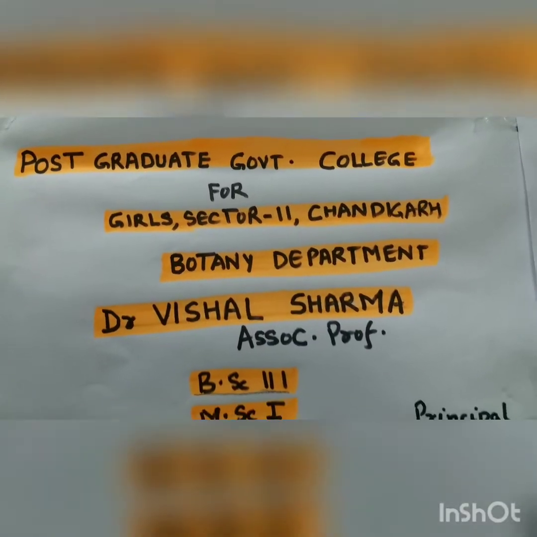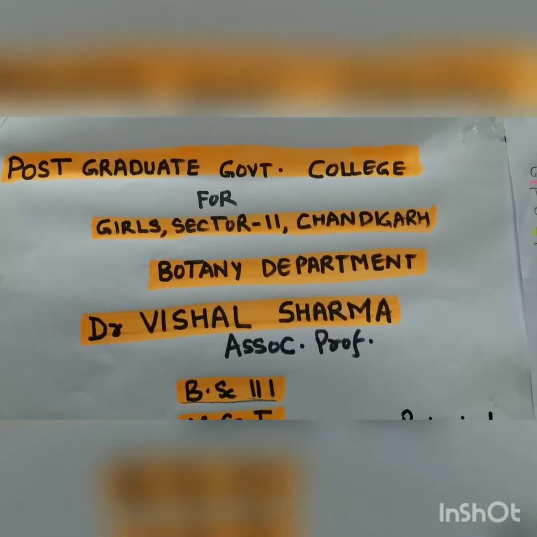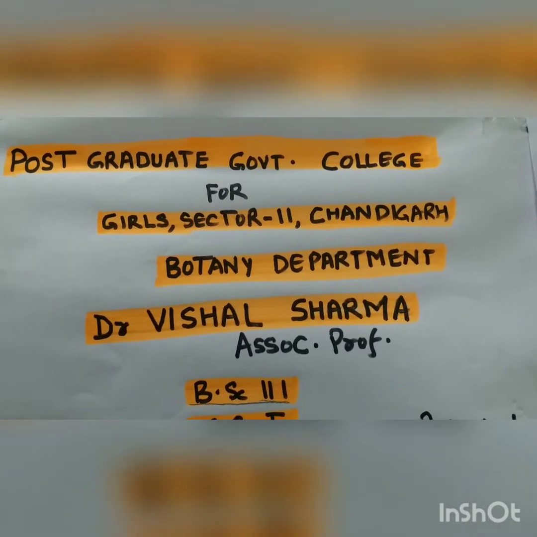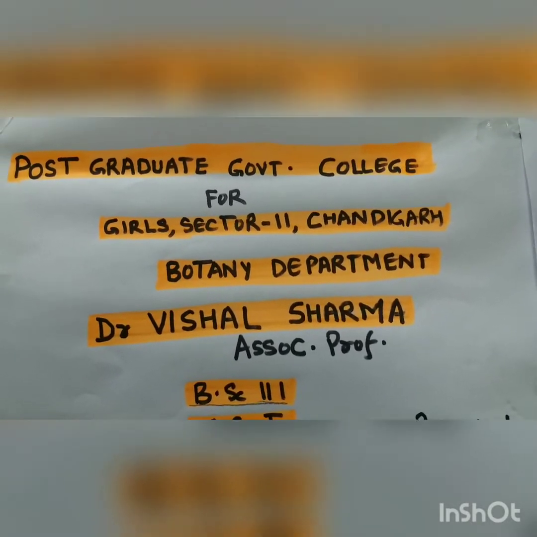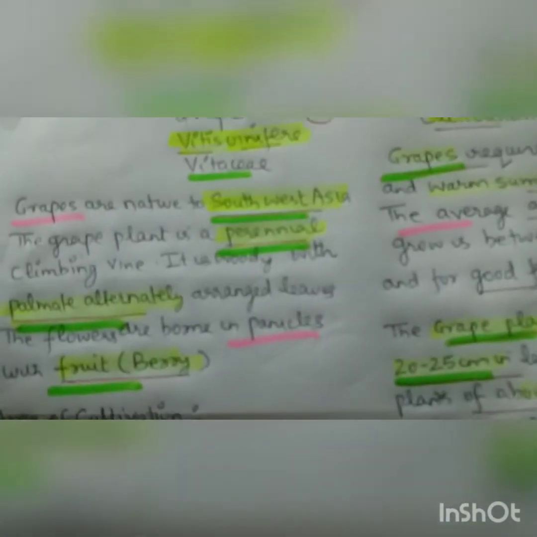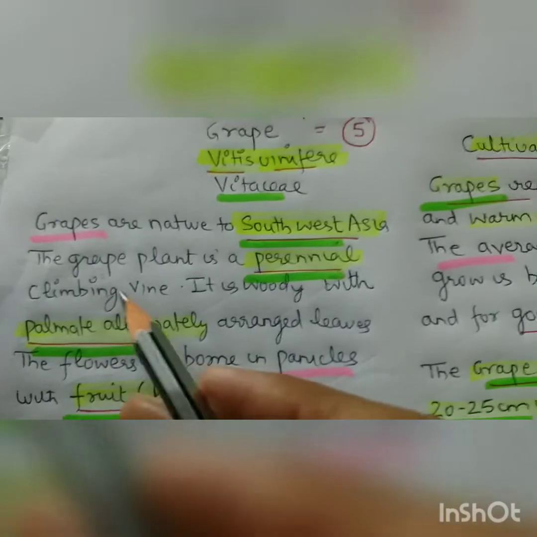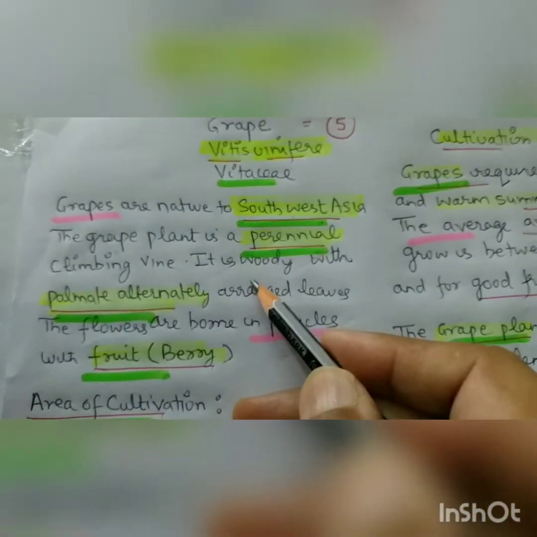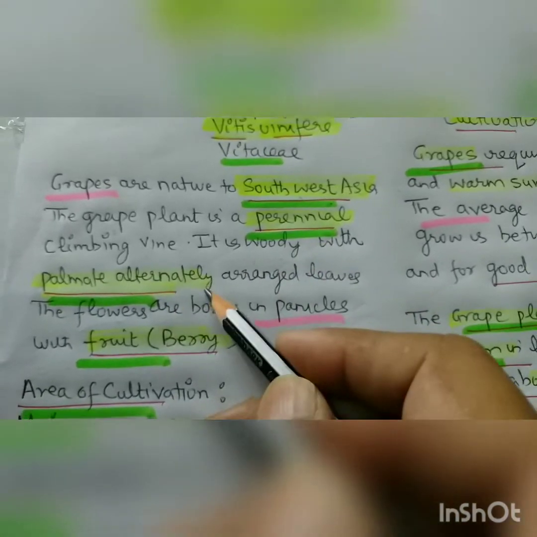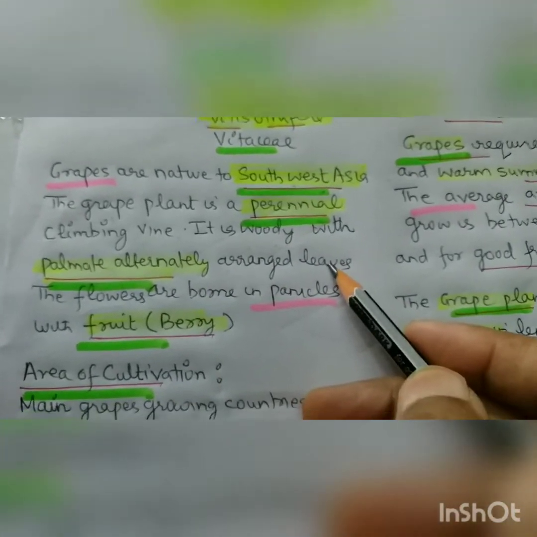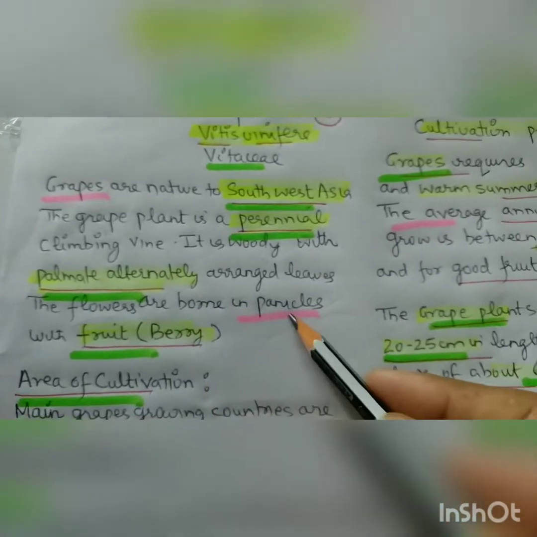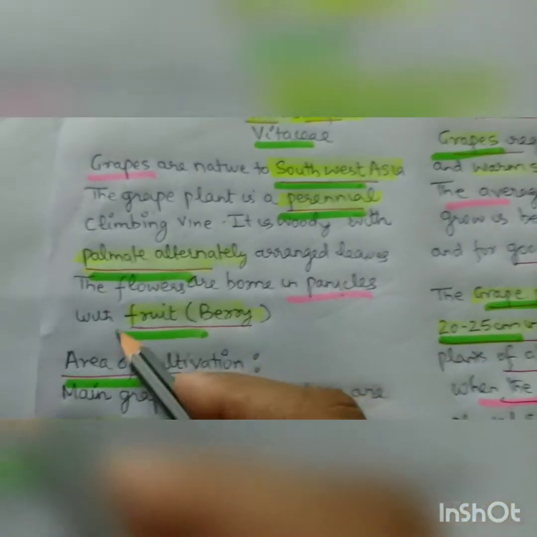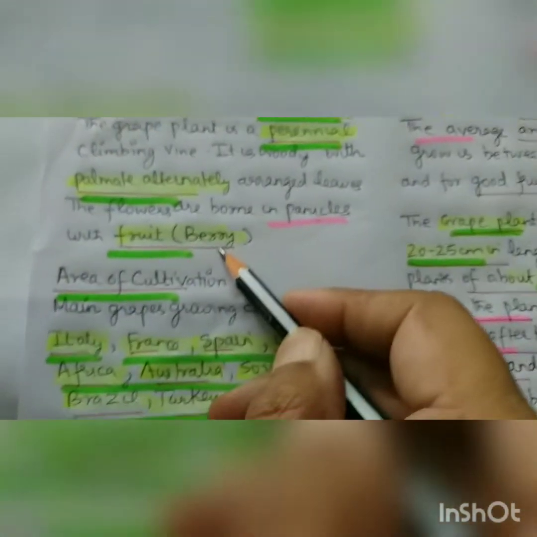Welcome back. Today we are doing the cultivation of grapes. Grapes are native to Southwest Asia, and these grape plants are perennial. They are climbing vines, native to Southwest Asia. It is woody with palmately, alternately arranged leaves, and the flowers are in panicles, same as in rice, and the fruit is a berry. So now we are coming directly to the area of cultivation.